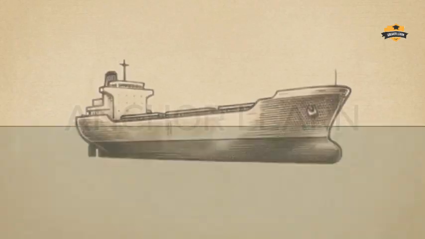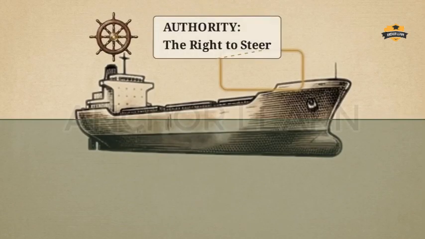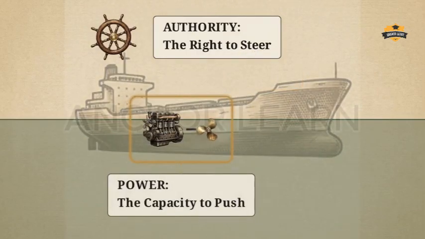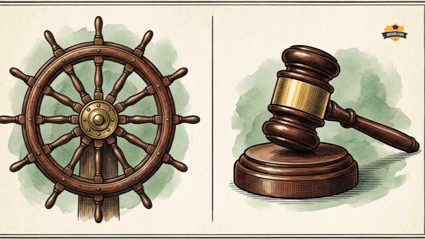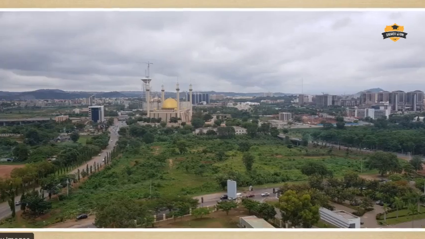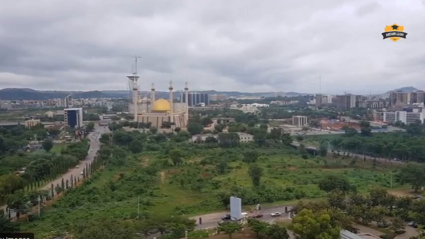We use this vessel to map out these concepts. Authority is the captain's legal right to stand at the wheel and steer. Power is the engine's mechanical capacity to turn the propeller and push the vessel. This metaphor reflects the practical reality of how laws are developed and enforced within Nigeria. Transitioning to Abuja, we can see how this theory applies to actual urban governance.